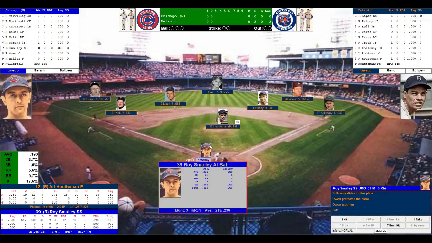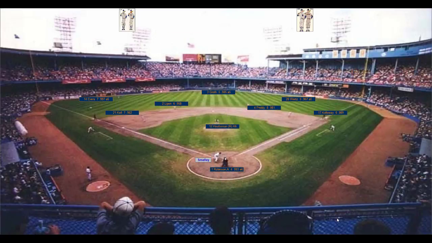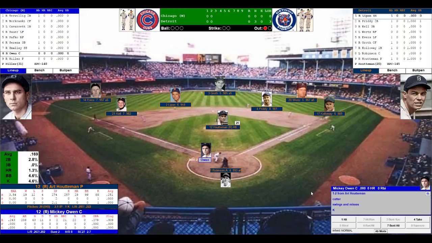All right, here comes Roy Smalley. .230, 21 home runs, 84 runs driven in. .236 batting average. That's a very productive .230. Righty-righty matchup. The windup and the pitch by Houtman. Smalley strikes out. Big swing and a miss.